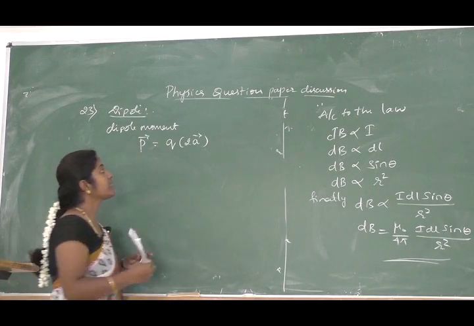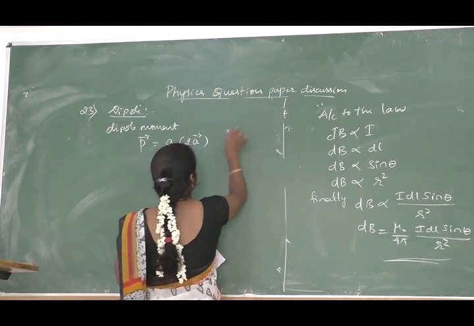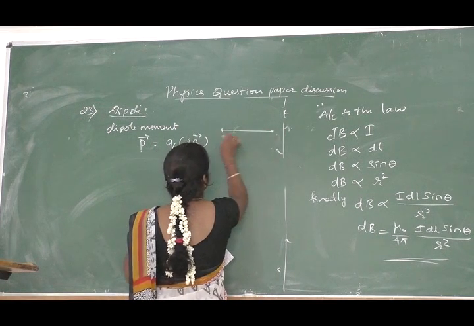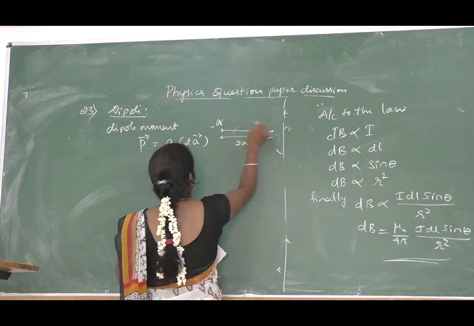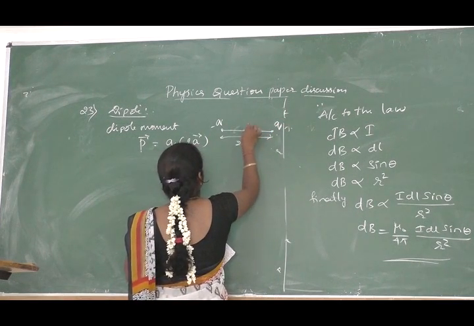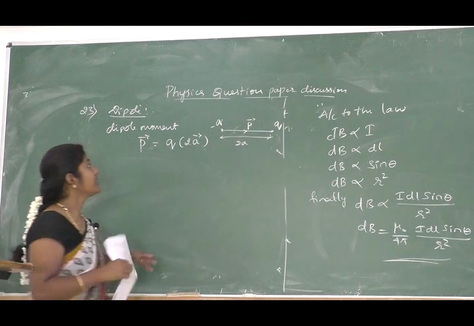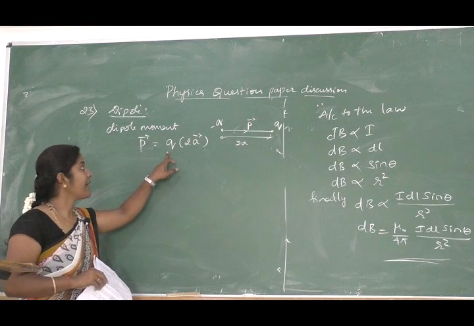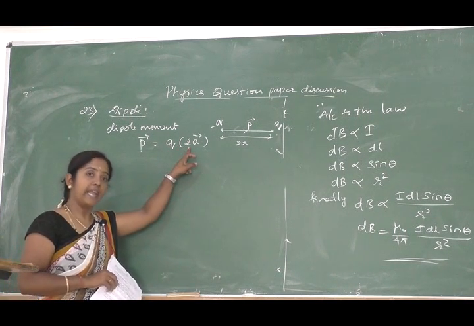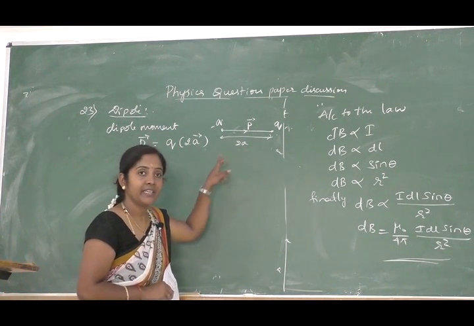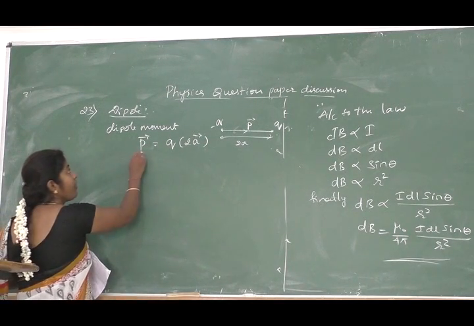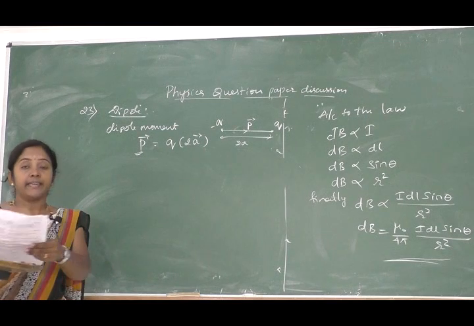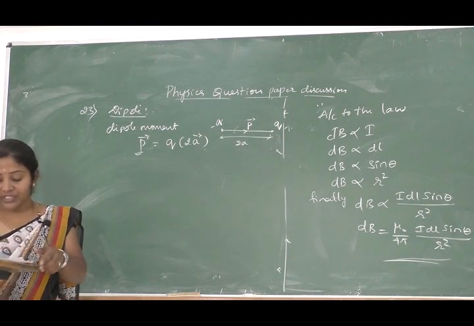Where Q is the magnitude of charge, whereas 2A is the length of the dipole. This is the expression for dipole moment, and they have also asked which is its direction.